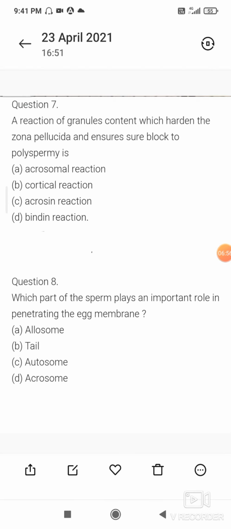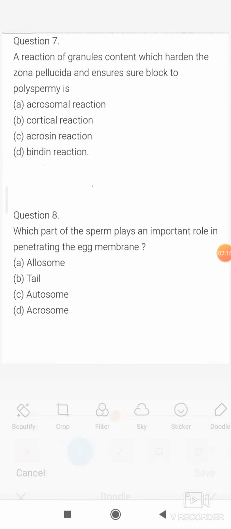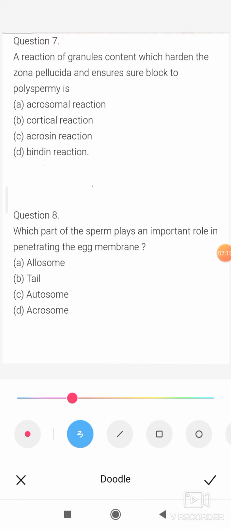Next, question number 7. The reaction of granules content which hardens the zona pellucida and ensures the block of polyspermy is called the cortical reaction.